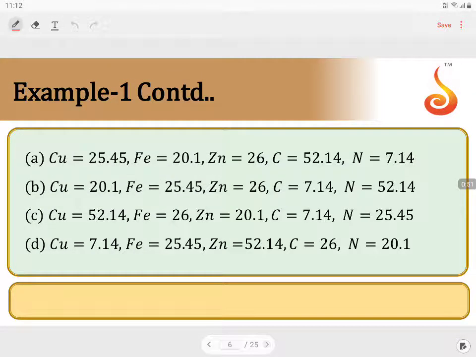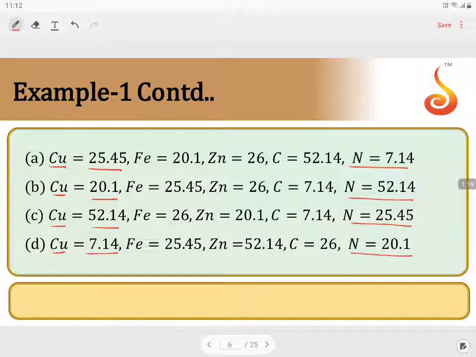Just check it out. When you see the options, we are not supposed to find each and every element for each compound. They have given you some data. But I'll tell you, if you go with copper, in all the options the values are completely different. No value is coinciding with each other. At the same time, if you go with nitrogen, no value coincides with each other.